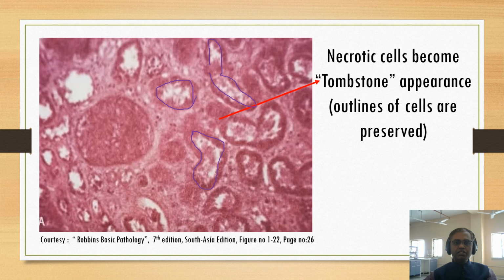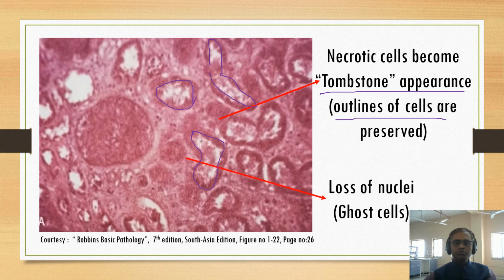But inside you cannot see any cytoplasmic organelles or nucleus or anything else. So this is known as the tombstone appearance of the cell. Simple understanding: tombstone appearance means the outline of the cells is preserved.